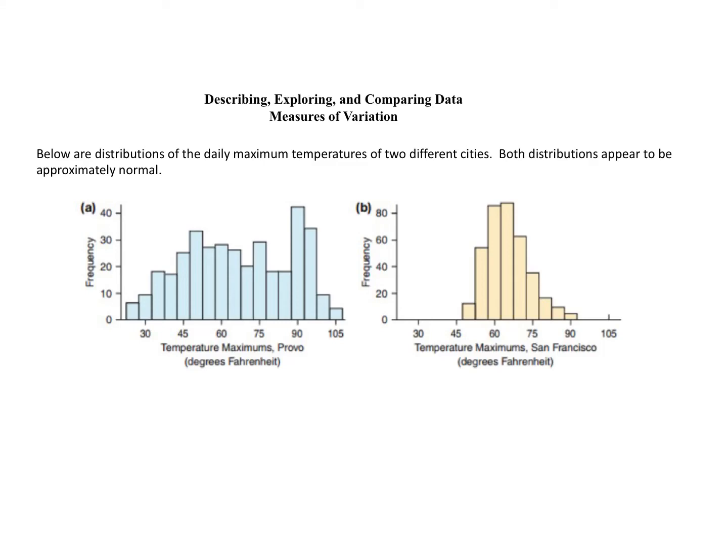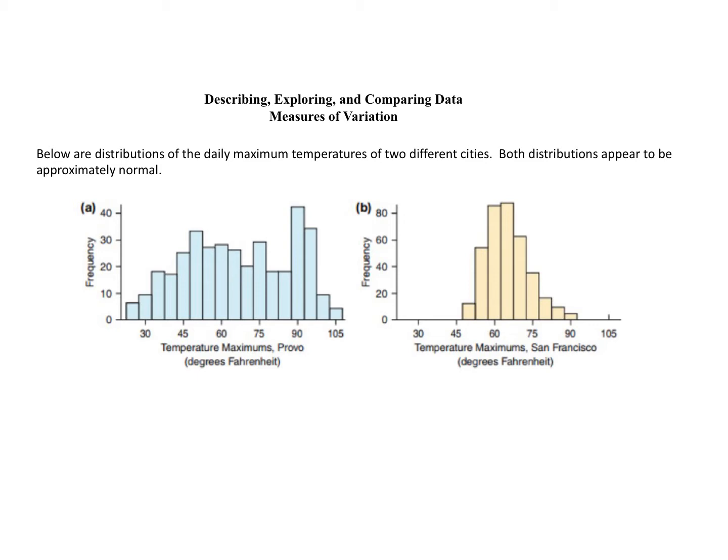So anytime that you have data that has a normal distribution, we said that we can use a measure of center such as the mean or the median to describe the typical value for our data set. But using just the mean or the median to describe that typical value doesn't give us the big picture or the whole picture. So we have to also talk about measures of variation. So how does our data vary relative to the mean? Because if we just talk about the mean alone, again, it doesn't give us the whole picture.